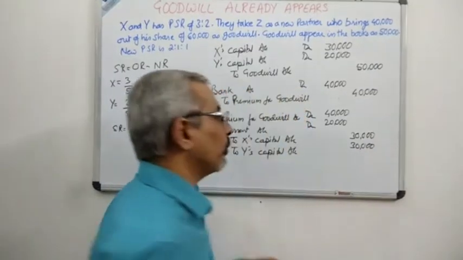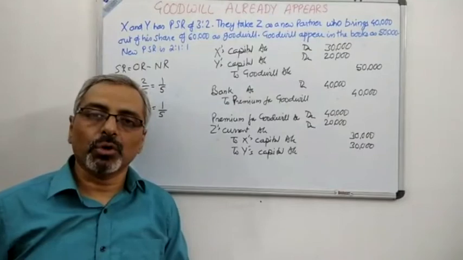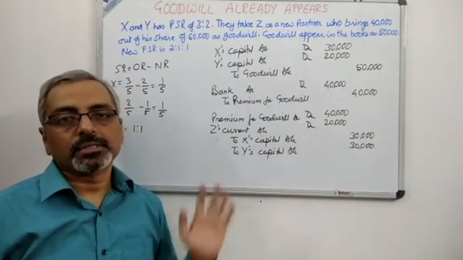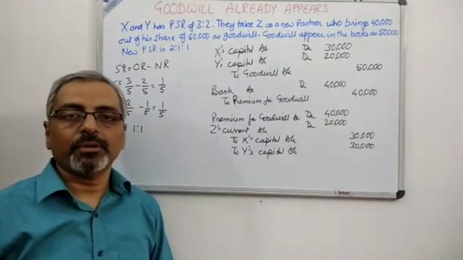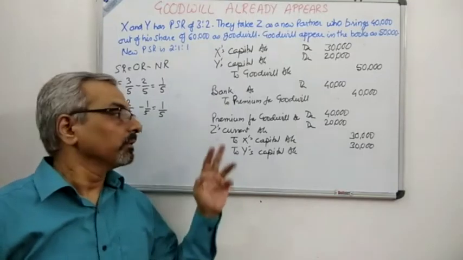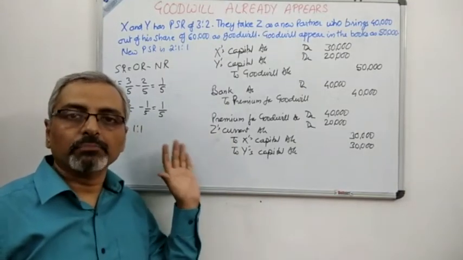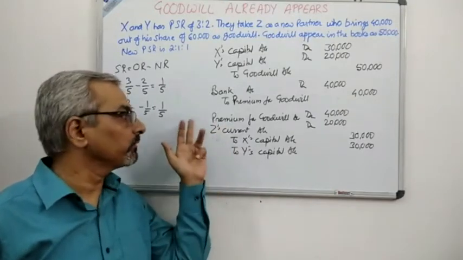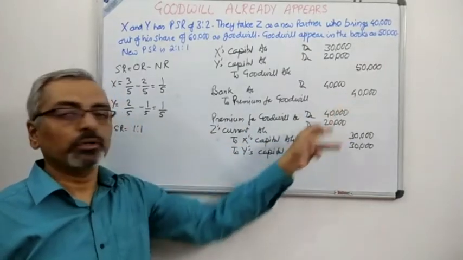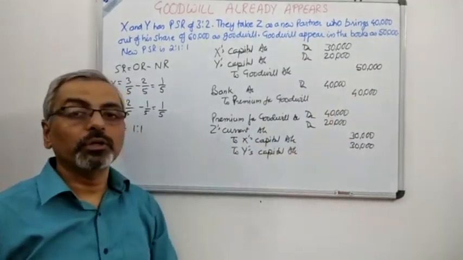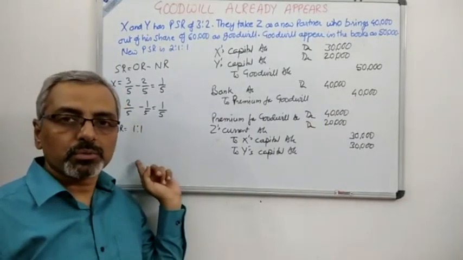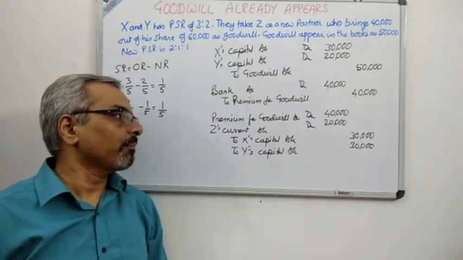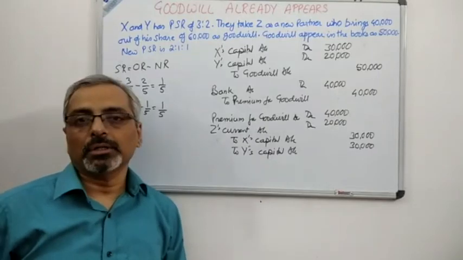Those who have actually watched my previous lectures on Goodwill, you might have seen that when the new partner does not bring in Goodwill, his current account is debited and the sacrificing partner's capital account is credited. This is what we have done over here. This is a joint entry or a compound entry which shows you the treatment for Goodwill brought in and Goodwill not brought in. Please see very carefully. Premium for Goodwill is the amount of Goodwill brought in, and Z's current account is the amount of Goodwill not brought in, and the sacrificing ratio was 1:1, which we calculated. So premium for Goodwill 40,000, Z's current account 20,000 to X's capital account 30,000 and Y's capital account 30,000.